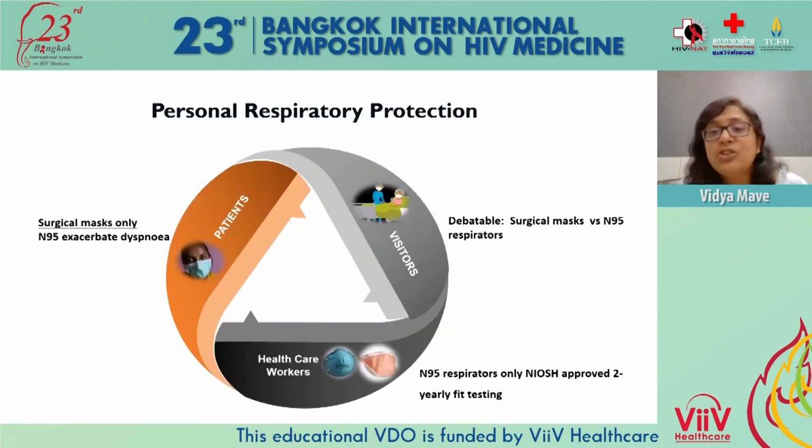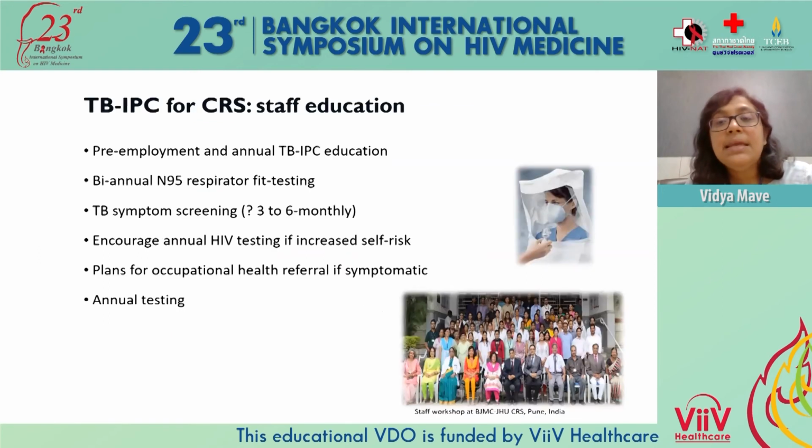At the personal protection level, we ensure that if somebody is a known case of TB, they are given a surgical mask. If possible, if they do not have any dyspnea, then an N95 may be offered, but mostly we offer only surgical masks. If they are visitors, we generally provide surgical masks, as N95 masks are almost always in high demand and not always available. But for healthcare workers, it is mandatory to use N95 respirators if they are taking care of TB participants.